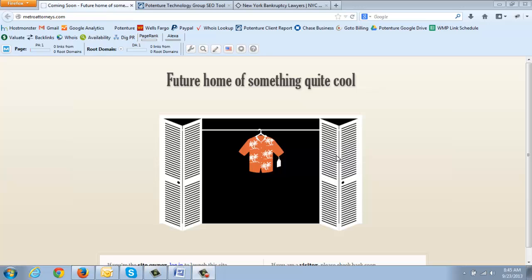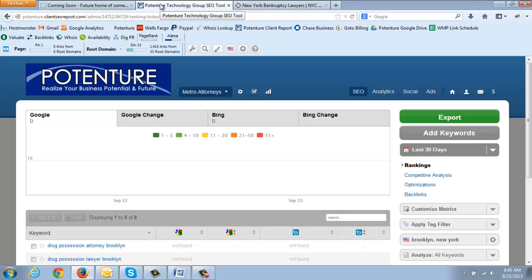So first off, let's start with the search engine optimization. I'm going to give you the inside track. I want to show you our SEO tool and the keywords that we're proposing and a little insight as to how we're going to get this done. So bear with me for a little while. I'm going to show you some things.